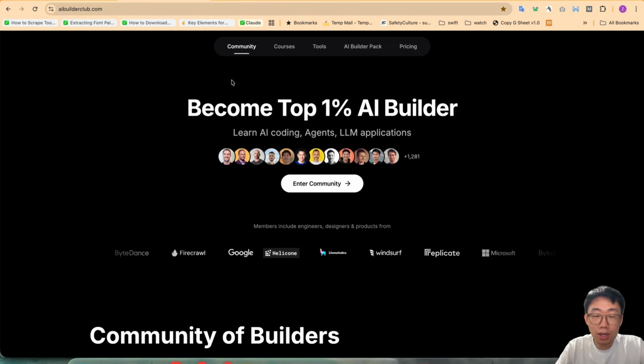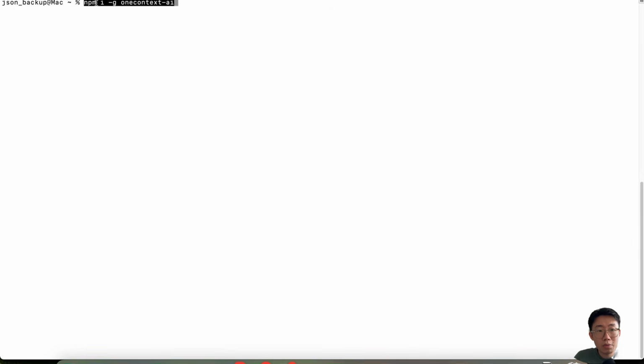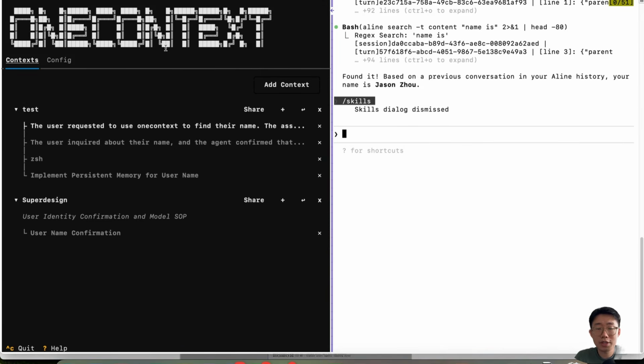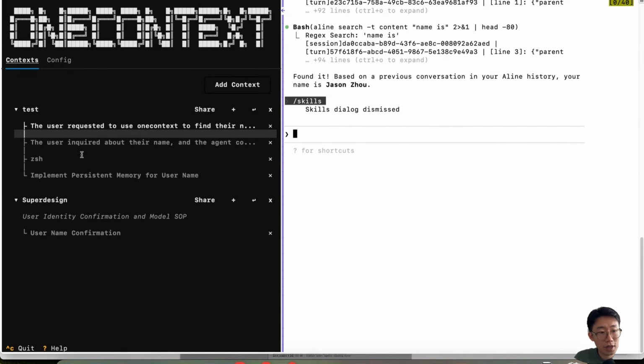Now let's set up oneContext together. So firstly, you do npm i -g onecontext-ai. This will install oneContext on your computer. Then you simply run oneContext. This will open up a view like this, which will give you a split view. On the left is agent session, and on the right side is the actual agent.